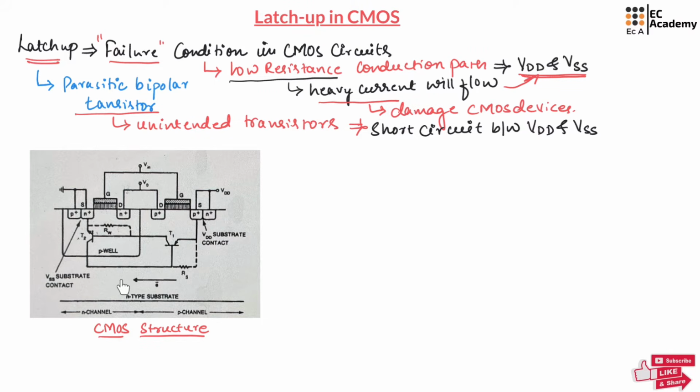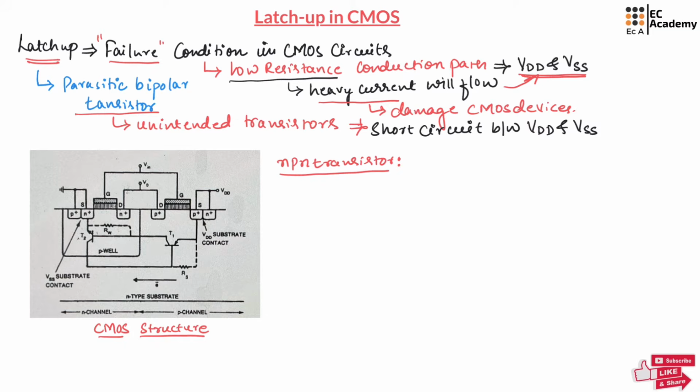To understand the latch-up condition, let us consider a CMOS structure, and this is the cross-sectional view of the CMOS structure. This CMOS structure consists of NMOS in a P-well and PMOS in an n-substrate. Due to this, two transistors are formed, known as parasitic transistors. An NPN transistor is formed due to the N plus source or drain in NMOS, the P-well and the n-substrate.